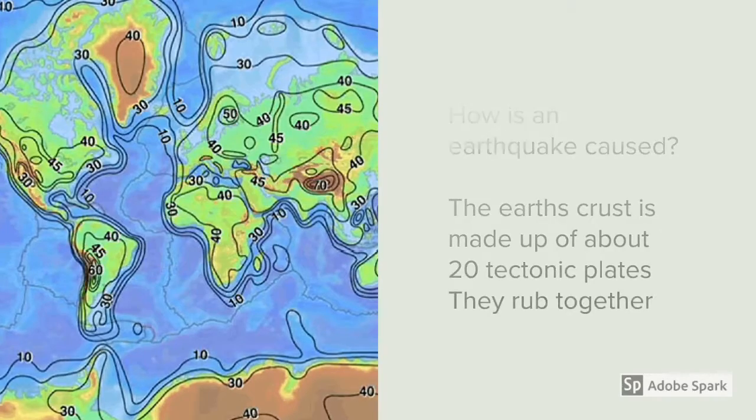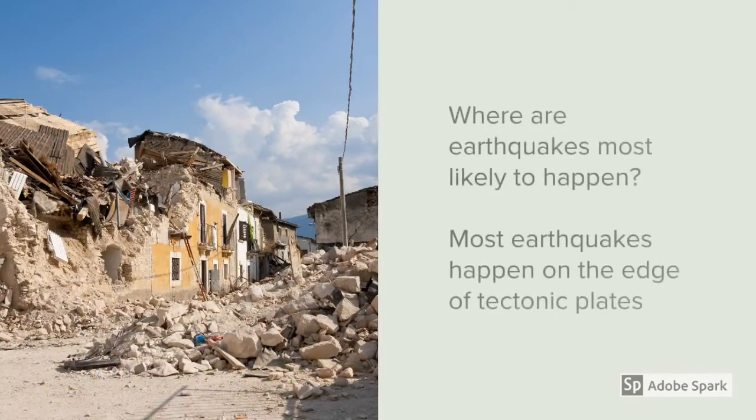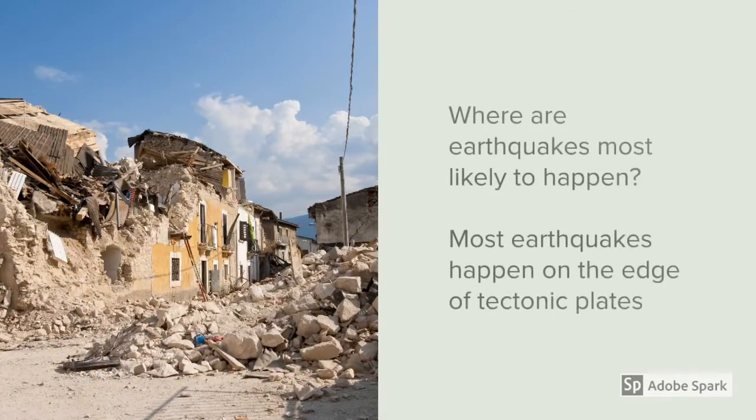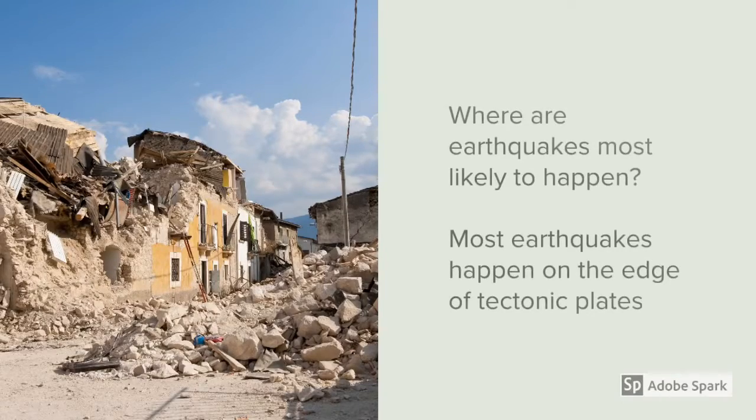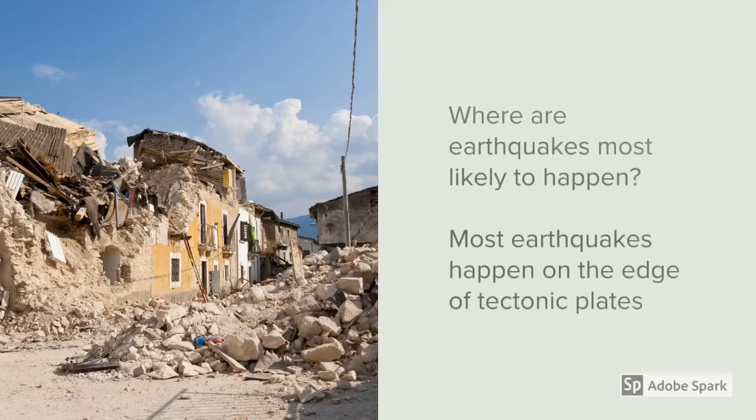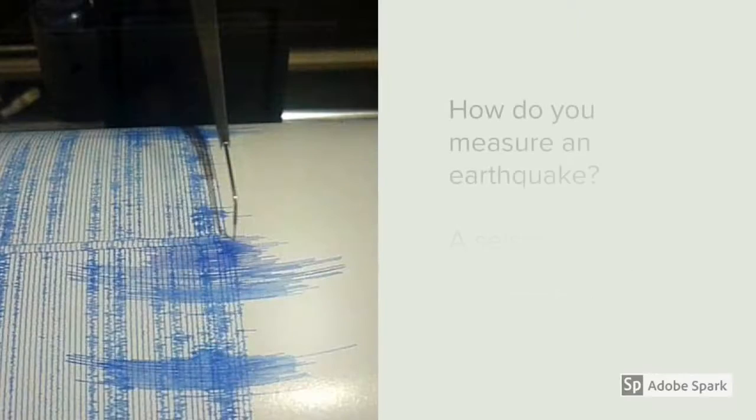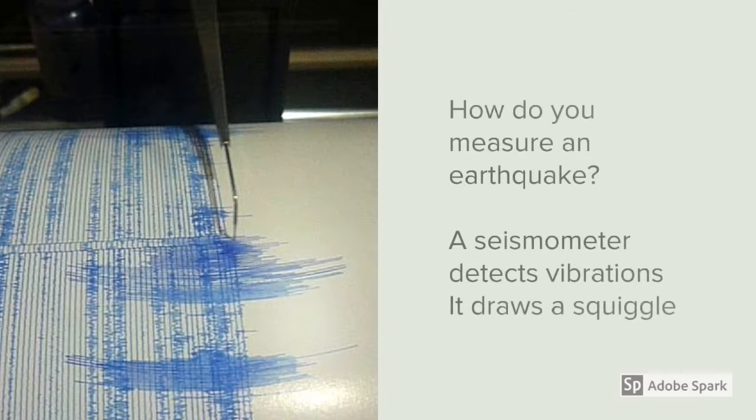This causes an earthquake! Most earthquakes happen on the edge of tectonic plates, mainly oceanic, so the ocean, and continental, which is on ground. A seismometer detects vibrations.